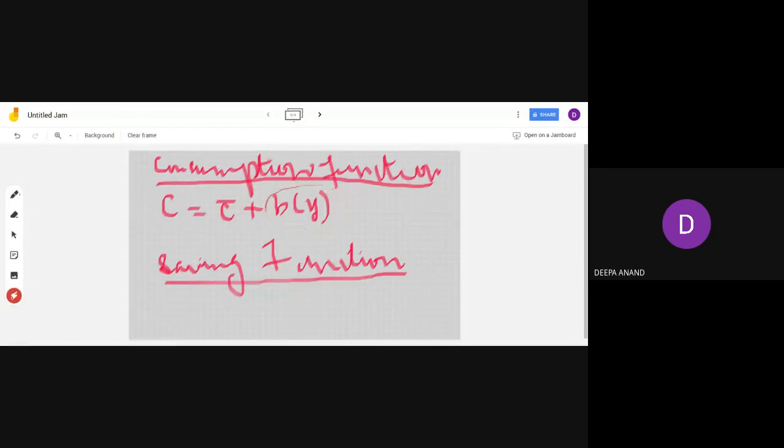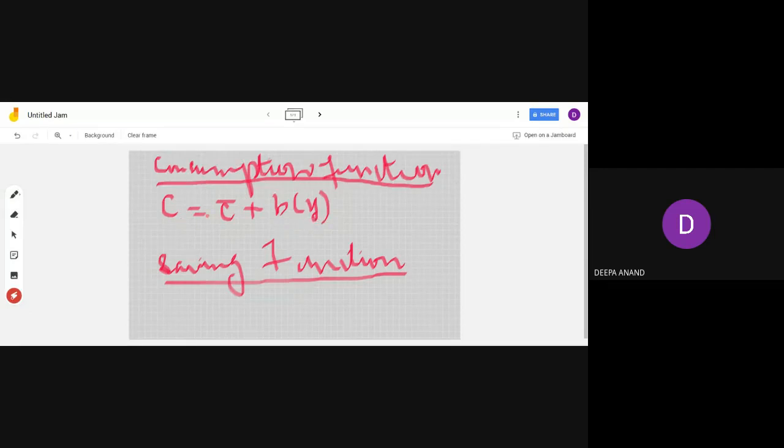So this is the induced consumption. The total consumption is equal to autonomous consumption plus induced consumption. What is induced consumption? With the change in income, how much you consume.